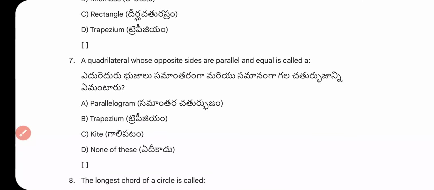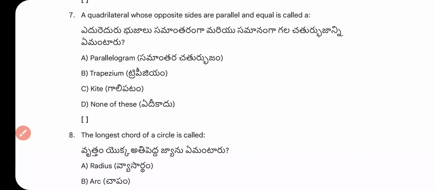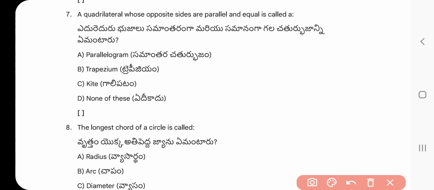Question number 7. A quadrilateral whose opposite sides are parallel and equal is called parallelogram, trapezium, kite, none of the above. What is the right answer? Right answer is option A, parallelogram.